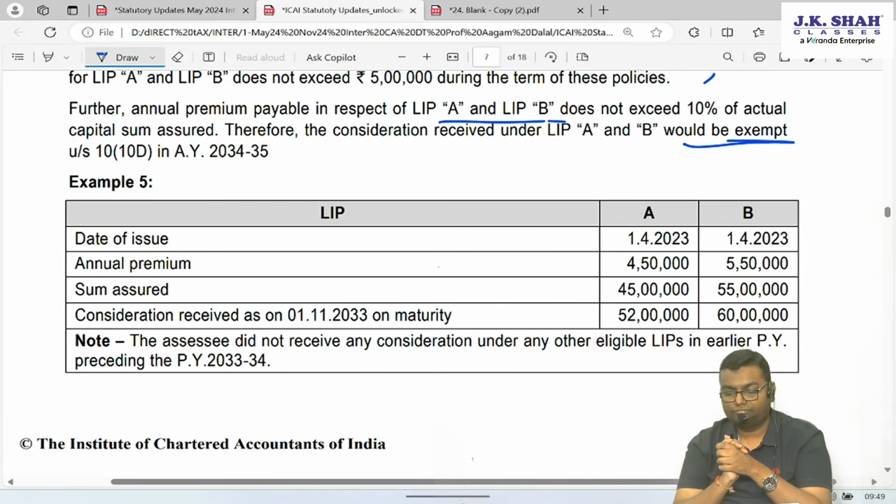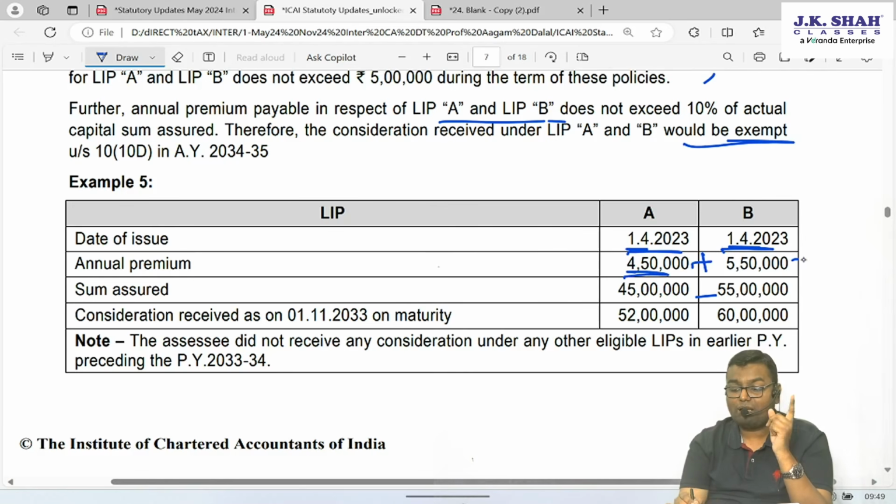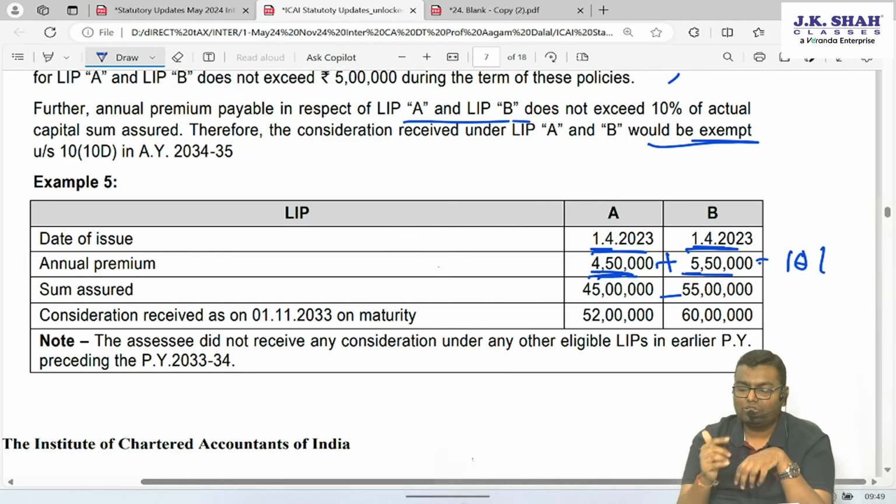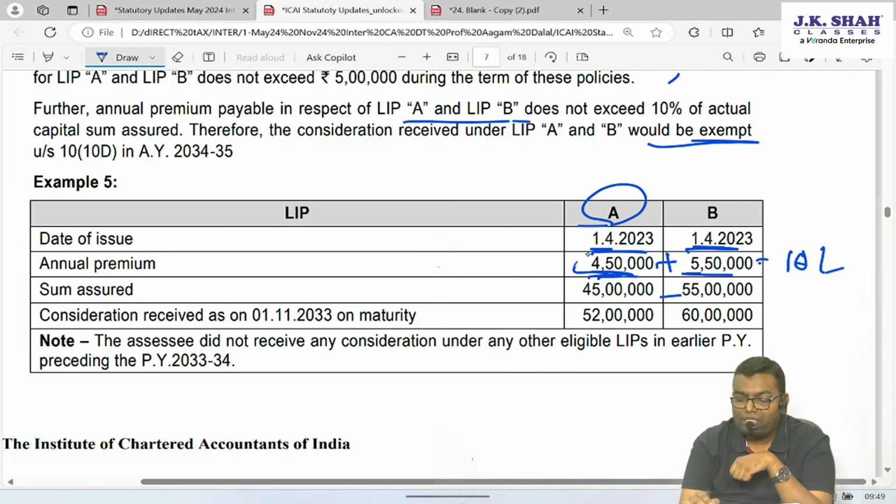But example number 5. Date of issue both 1st April 23. So yes, that 5 lakh wala rule is applicable. Annual premium of both the policies combinedly, if we see 450 plus 550, then it will be 10 lakh rupees, more than 5 lakh. Then yes, taxability will be there. But that policy whose individual premium along with some other policy is less than 5 lakh, that will be exempt. So can I say policy A, premium is only 4,50,000, less than 5 lakh. Let me make this policy exempt.